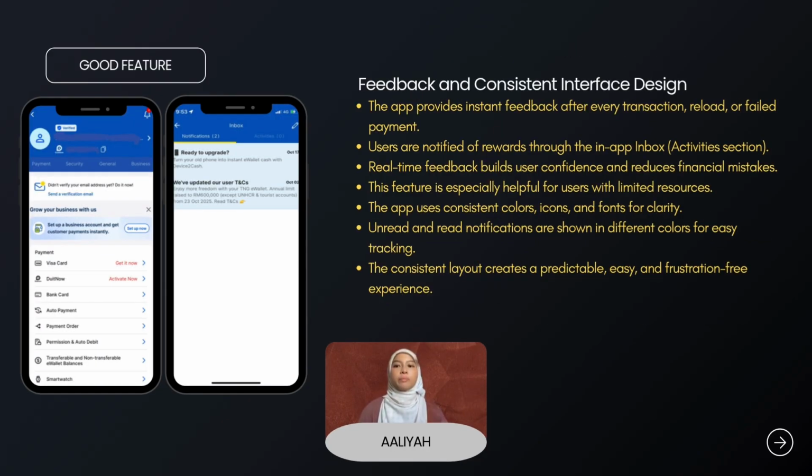Next, let's look at the feedback and consistent interface design of the Touch and Go e-wallet app. One of its key strengths is its feedback system. The app provides instant messages after every action, whether it's a successful transaction, a completed reload, or even a failed payment attempt. It also sends a notification when users receive rewards, which can be easily checked under the inbox or activity section in the app. This kind of immediate and clear feedback helps users feel more confident, prevents confusion, and also reduces the risk of making financial mistakes, which is especially important for users with limited financial resources.